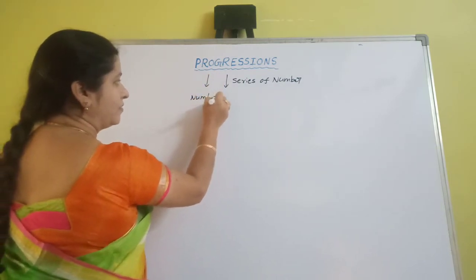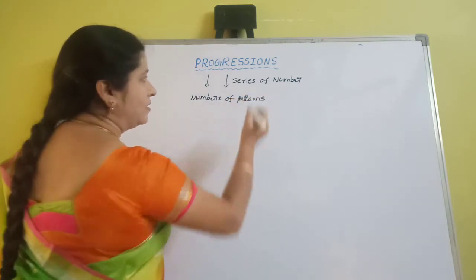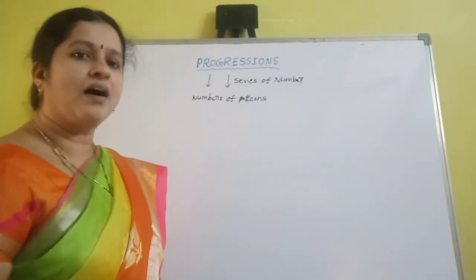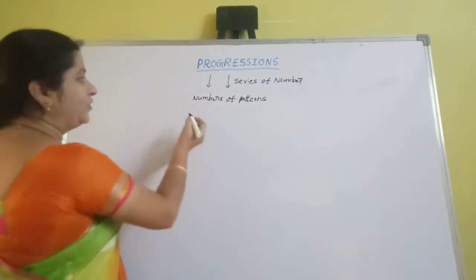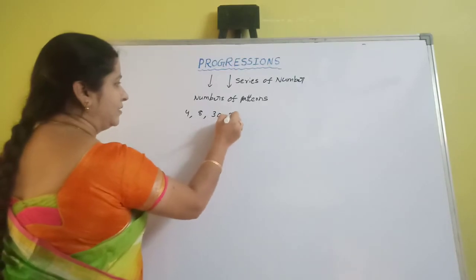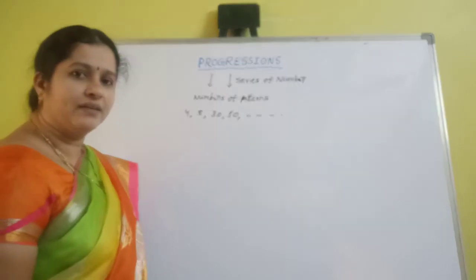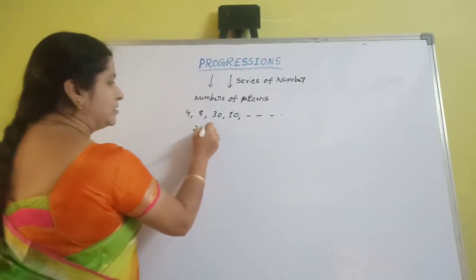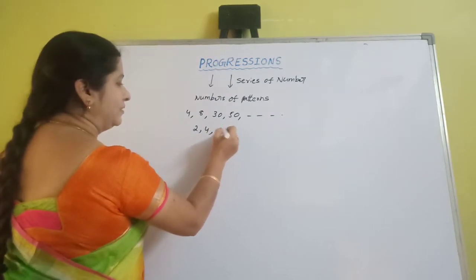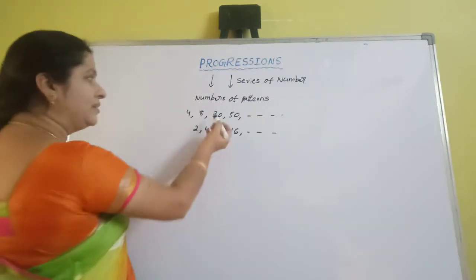So what is the difference between series of numbers and number patterns? What is called a series? Suppose you take any numbers like this, it is a series of numbers. So what is meant by a pattern? Pattern means, suppose the series is like this. It is a pattern. So what is the difference between these two?